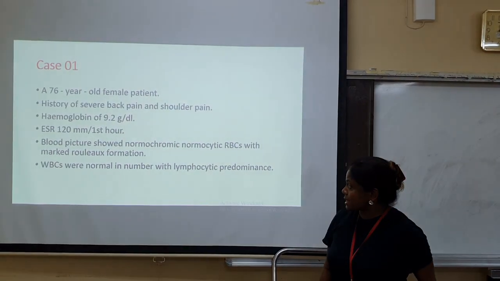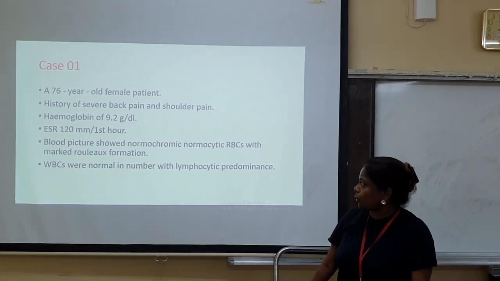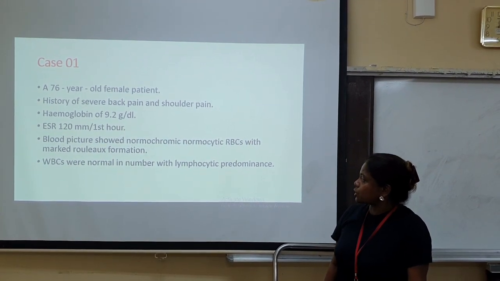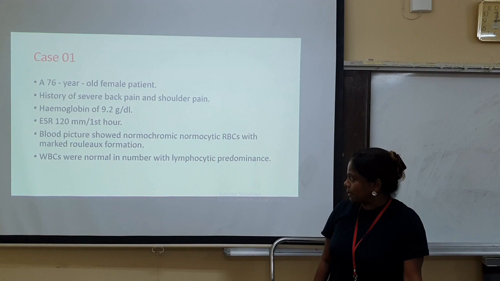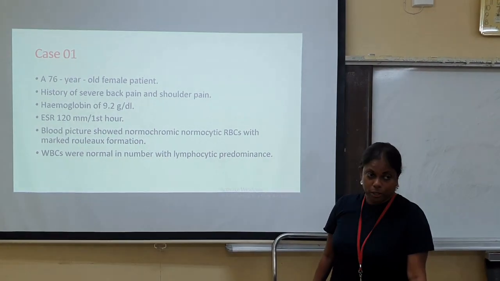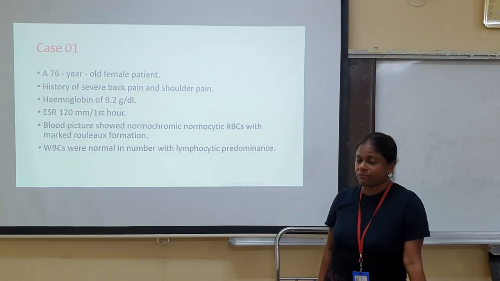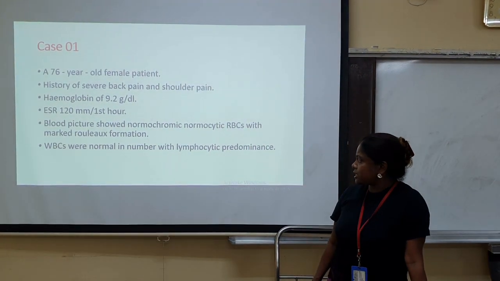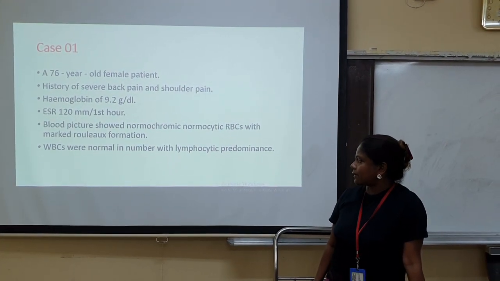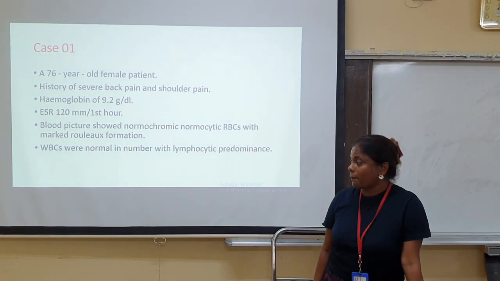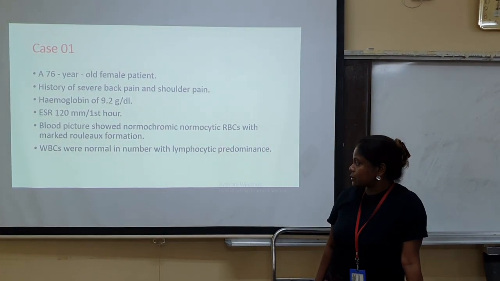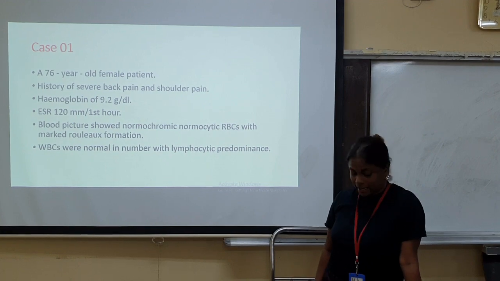Our case 1 today is a 76-year-old female patient with a history of severe back pain and shoulder pain. The hemoglobin was 9.2 grams per deciliter and the ESR was 120 millimeters per first hour. The blood picture showed normochromic normocytic red blood cells with marked rouleaux formation. The white blood cells were normal in number with a lymphocytic predominance.